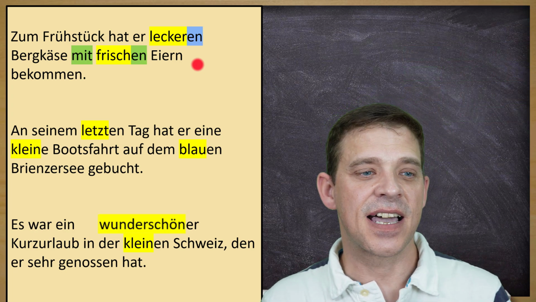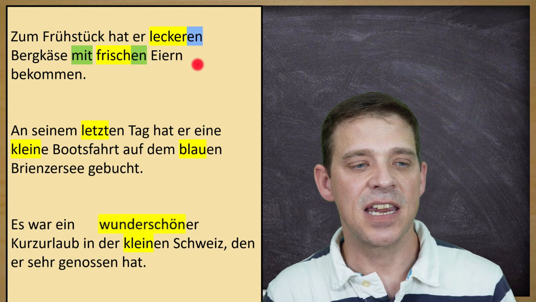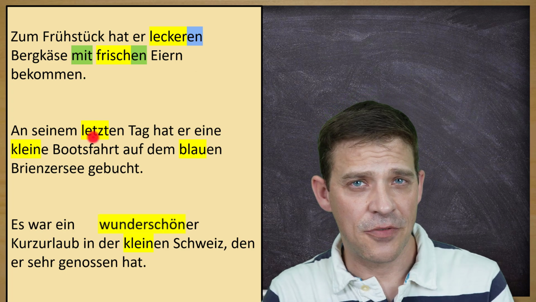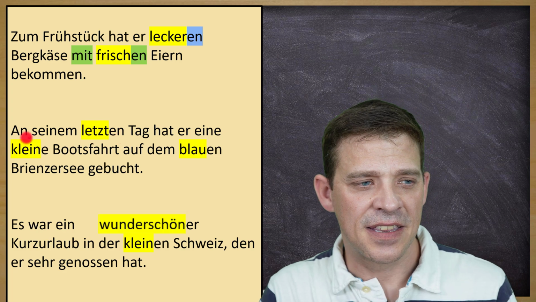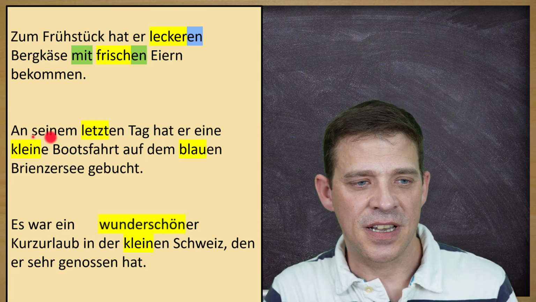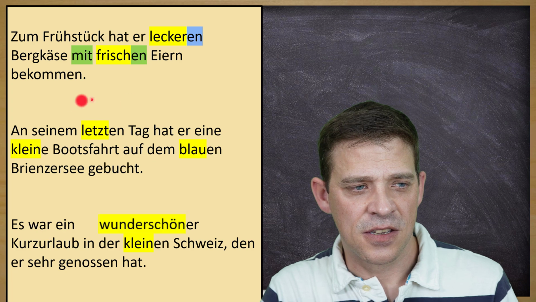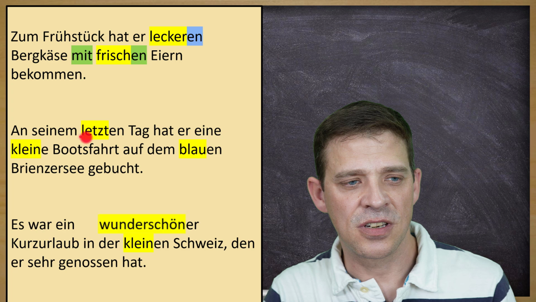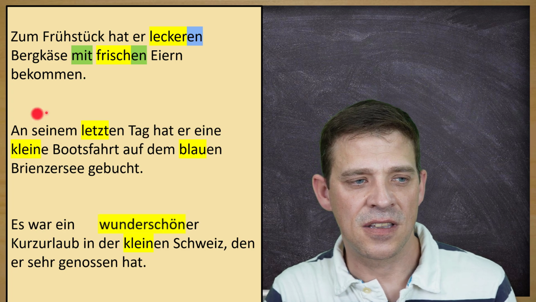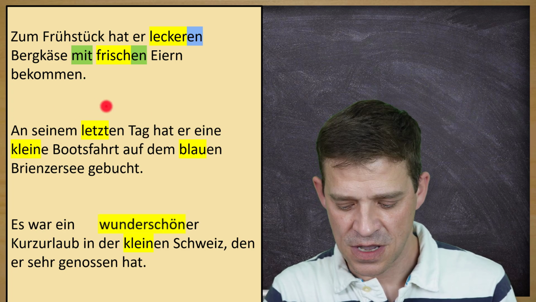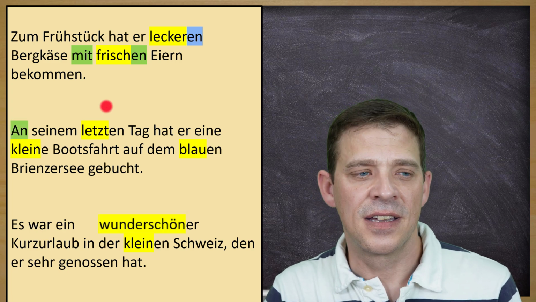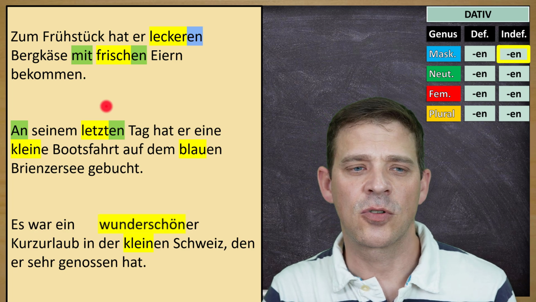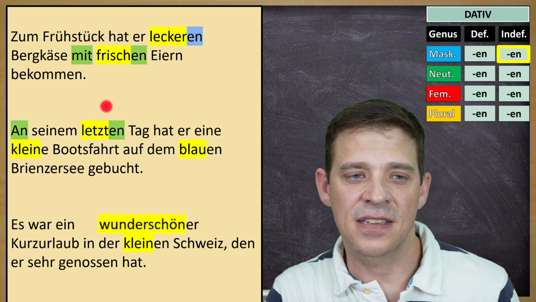Nächster Satz. An seinem letzten Tag hat er eine kleine Bootsfahrt auf dem blauen Brienzer See gebucht. Now here we have three adjectives and we have two prepositions, an und auf. So let's start with the first part, an seinem letzten Tag. A preposition and then until the noun, this is the whole thing which belongs together. An is plus dativ, seinem possessive article, like an indefinite article, therefore Tag is masculine, therefore letzten Tag.